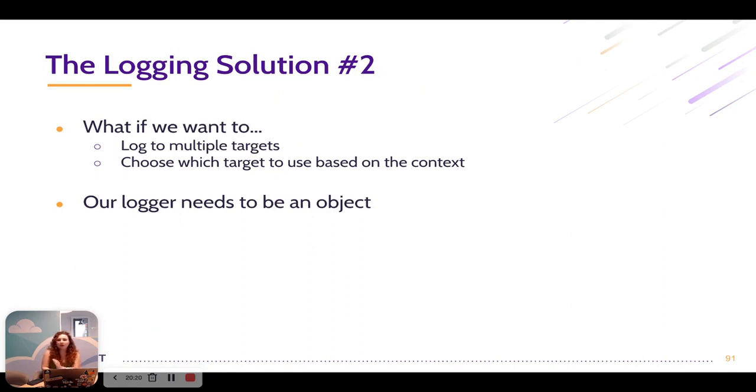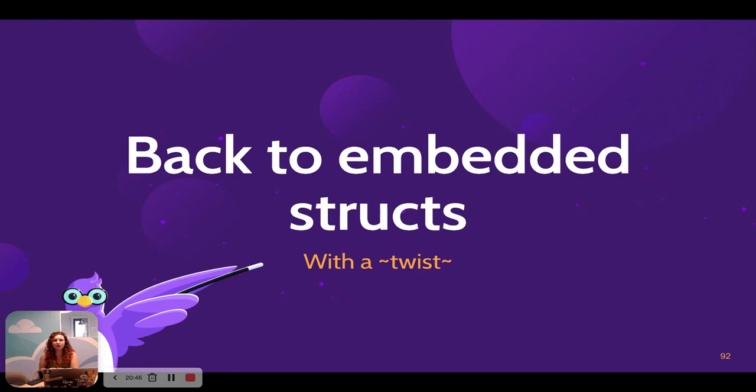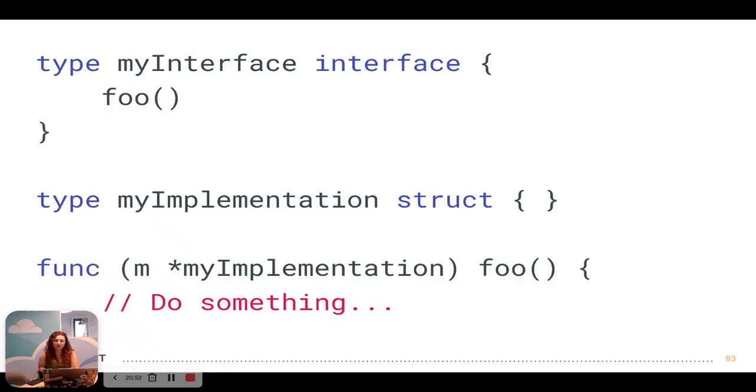But what if we wanted to log to multiple targets or choose which target to use based on a context, right? What if we wanted to log both to a file and to stdout? Or say we wanted one function to log to a file and one function to log to stdout. What I'm getting at is that our logger needs to be an object. This will allow for more versatile use of our object. So we need to go back to embedded structs. But this time, we're going to add a little twist. Instead of embedding a struct in another struct, we're going to embed an interface in a struct. Now, this is very similar, and let's see how that works.